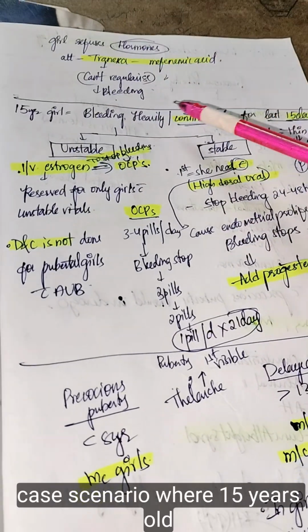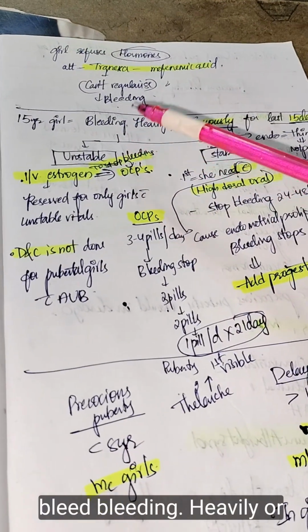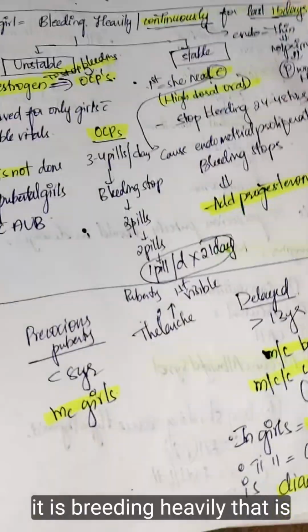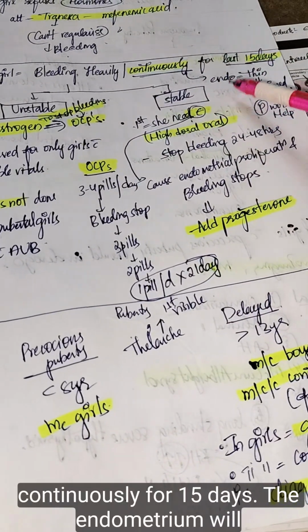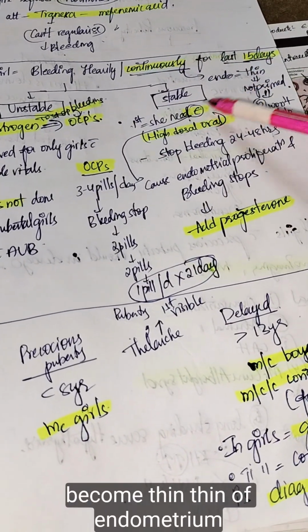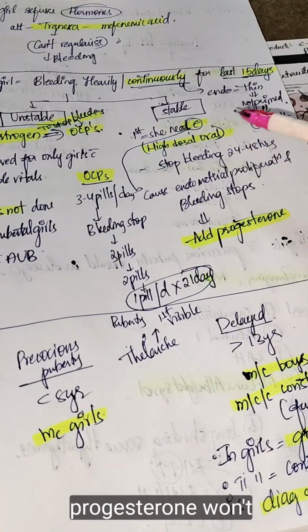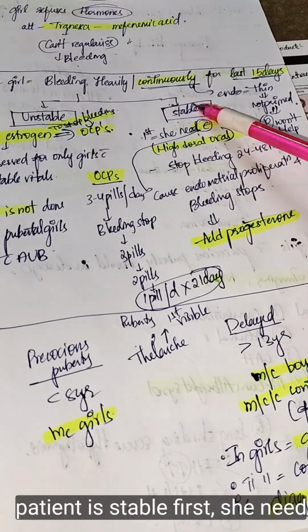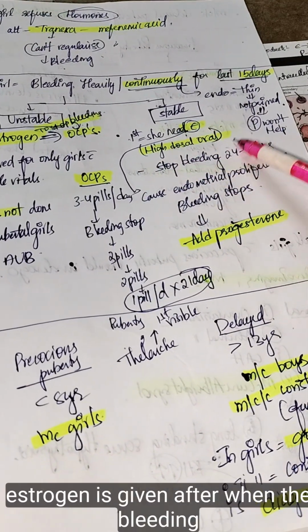In another case scenario, a 15 year old girl presents with heavy or continuous bleeding for 15 days. Because of bleeding heavily and continuously for 15 days, the endometrium will become thin. Thin endometrium means the endometrium is not primed, so progesterone won't help in this situation. If the patient is stable, first she needs estrogen, so a high oral dose of estrogen is given.